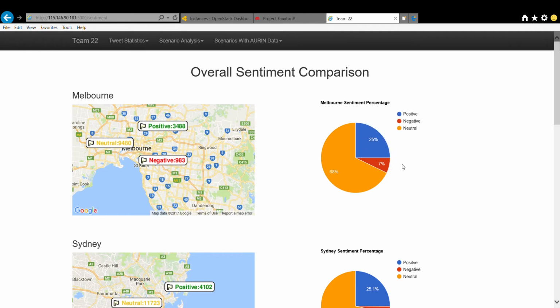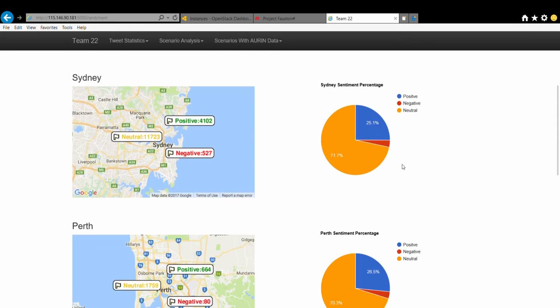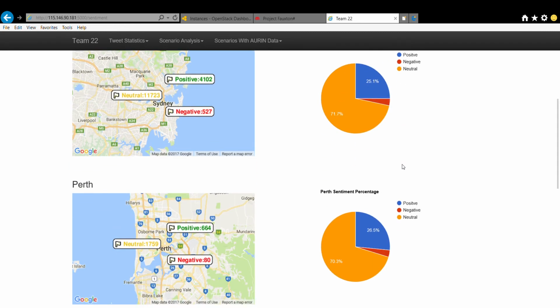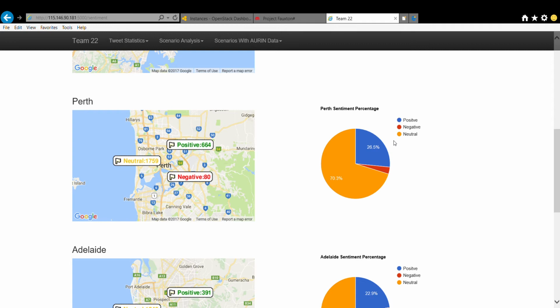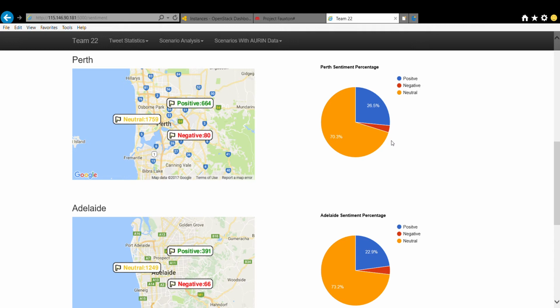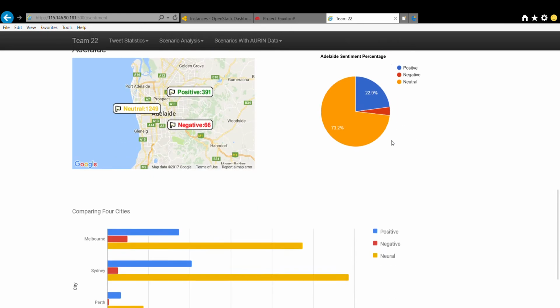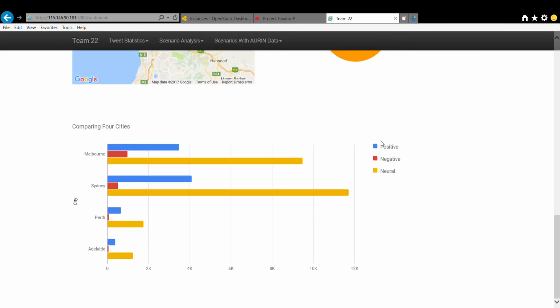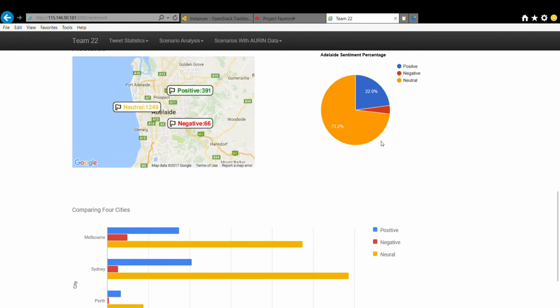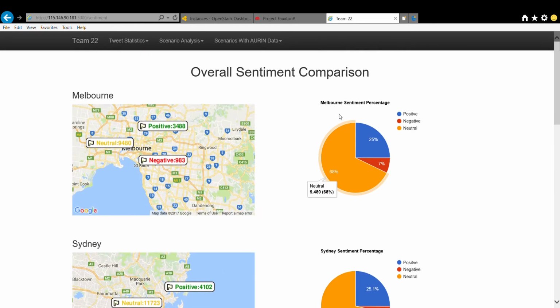Comparing between different cities, although Sydney and Melbourne have many more tweets than the other 2 cities, the percentages of sentiment of tweets are quite similar. More than 70% of the tweets are neutral, around 25% are positive and the rest are negative. It shows that many tweets may include both positive and negative words or emoji, or that people are willing to use Twitter to share what is happening around them. At the same time, positive tweets occupy nearly a quarter of all these tweets. It shows that people turn to share good news rather than spread sad stories.